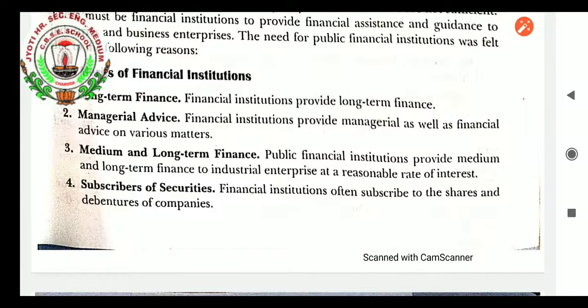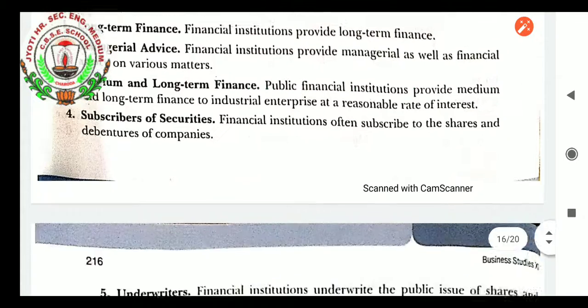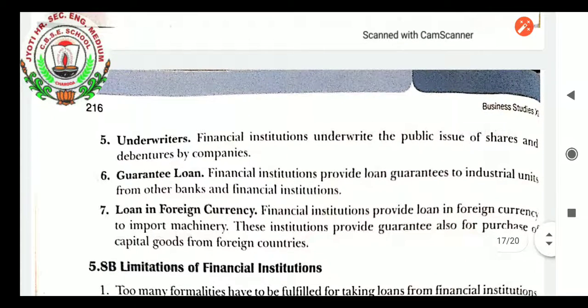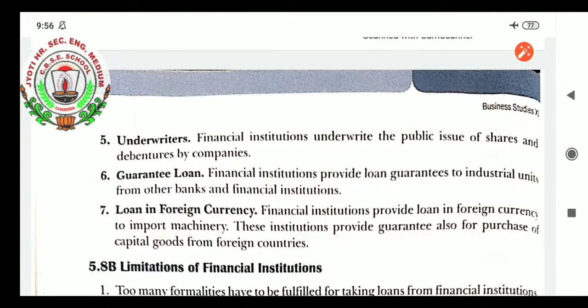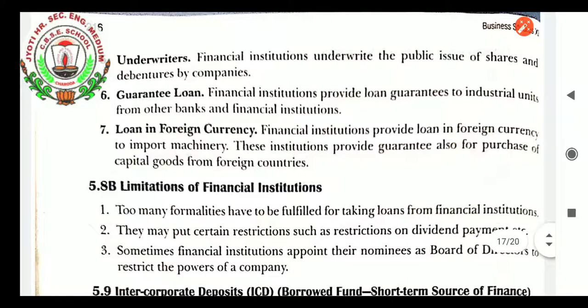Subscribers of securities: financial institutions often subscribe to the shares and debentures of companies. Underwriters: financial institutions underwrite the public issue of shares and debentures by companies. Guarantee loans: financial institutions provide loan guarantees to industrial units from other banks and financial institutions. Loan in foreign currency: financial institutions provide loans in foreign currency to import machinery. These institutions also provide guarantees for purchase of capital goods from foreign countries.